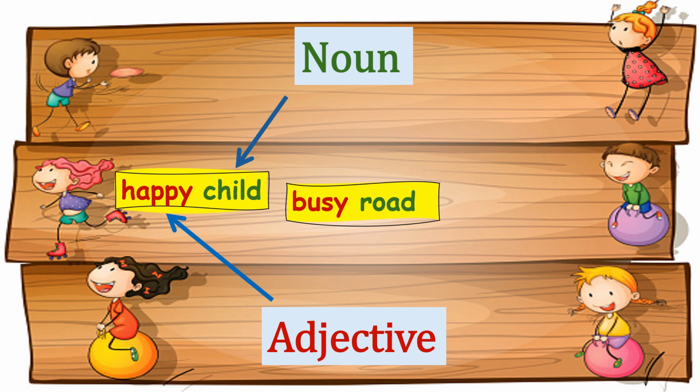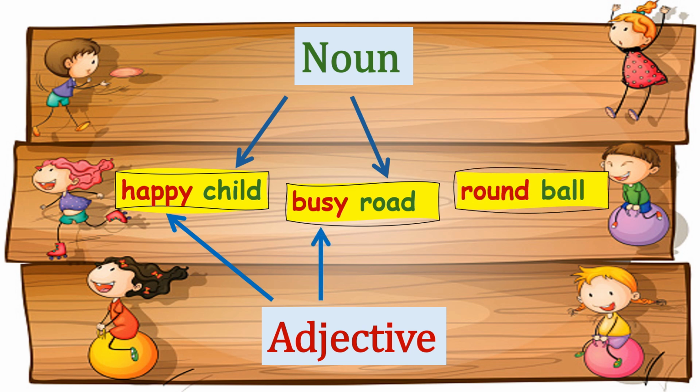Busy road. Road is noun and the word busy that is describing the condition of road is adjective. Round ball. Ball is noun and the word round that describes the shape of ball is adjective.